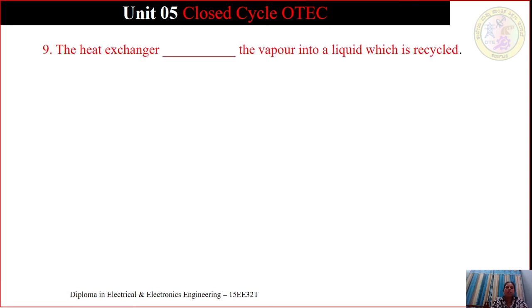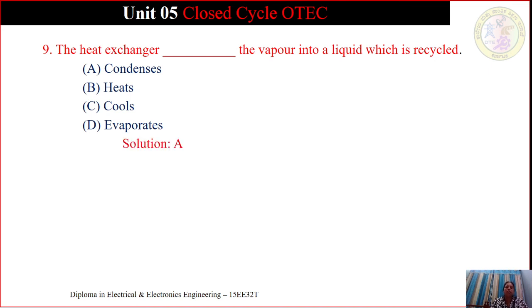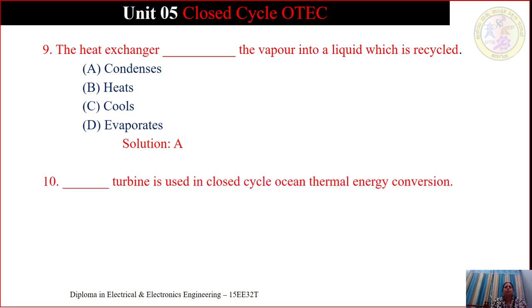We'll see the next question. The heat exchangers condense the vapor into liquid which is recycled. The options are condenses, heats, cools, evaporates. What does the heat exchanger do to the vapor to turn it into liquid which is recycled? Solution is A, condenses.